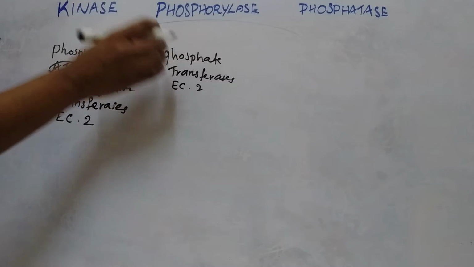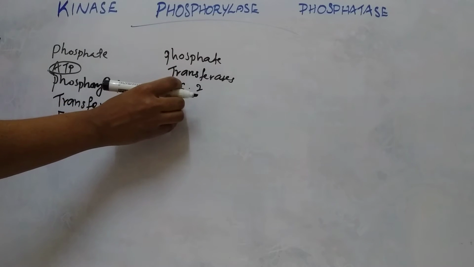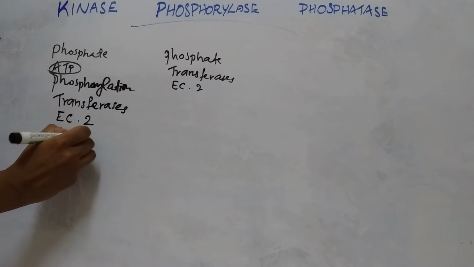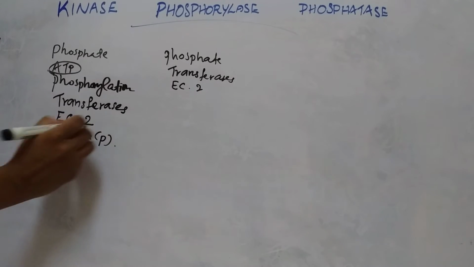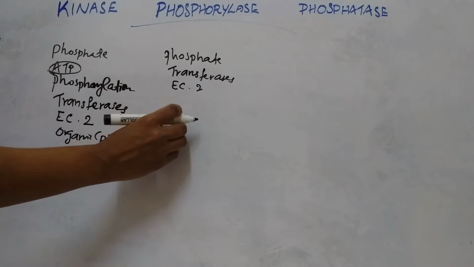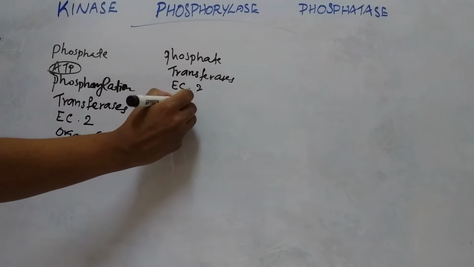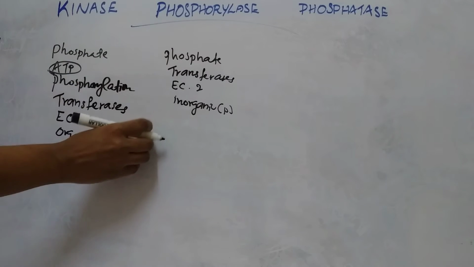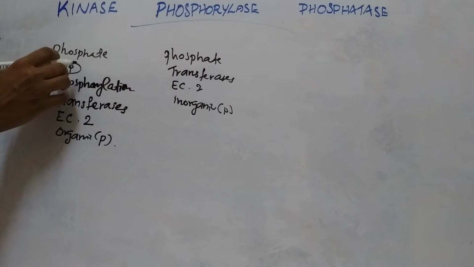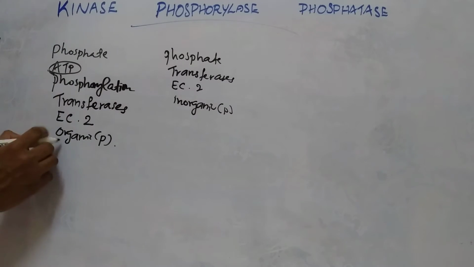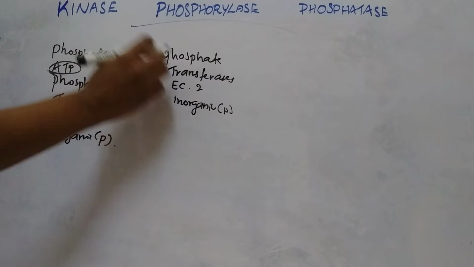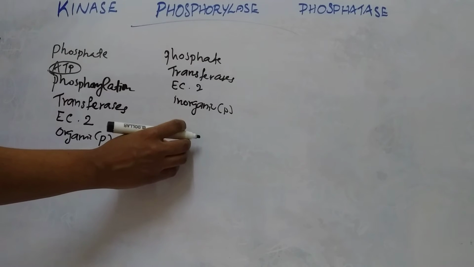The main difference between kinases and phosphorylase is that kinase transfers organic phosphate from ATP, but phosphorylase transfers inorganic phosphate. Both transfer a phosphate group, but kinase transfers organic phosphate, and in the case of phosphorylase it transfers inorganic phosphate.